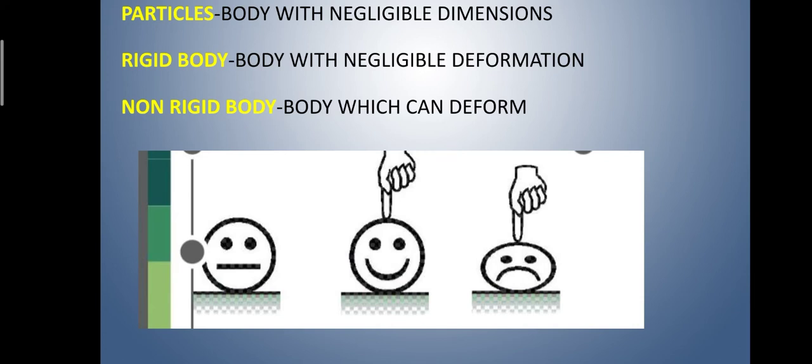Now these are some basic definitions. Particle, a body with negligible dimension. Rigid body, a body having negligible deformation. Non-rigid body, a body which can be deformed. In this diagram, the first image shows the particle, the second image is of a rigid body which has negligible deformation, and the third image is of a non-rigid body which can be deformed by the small action of force.